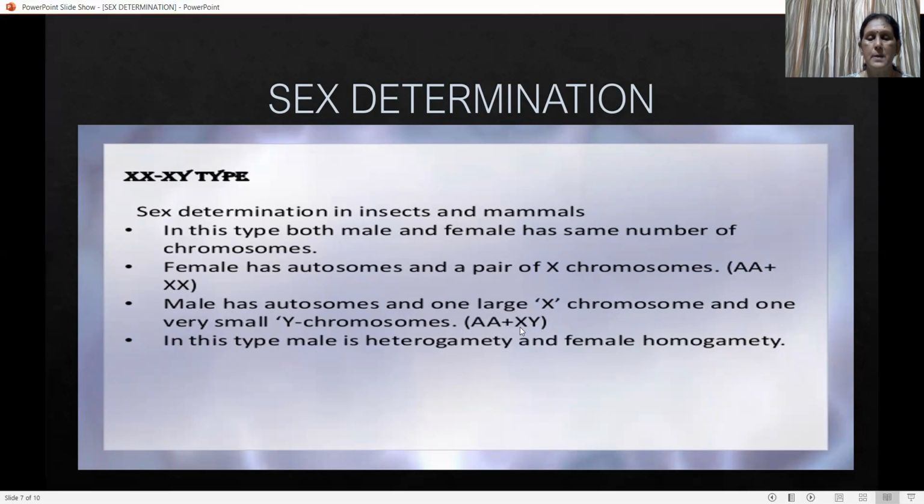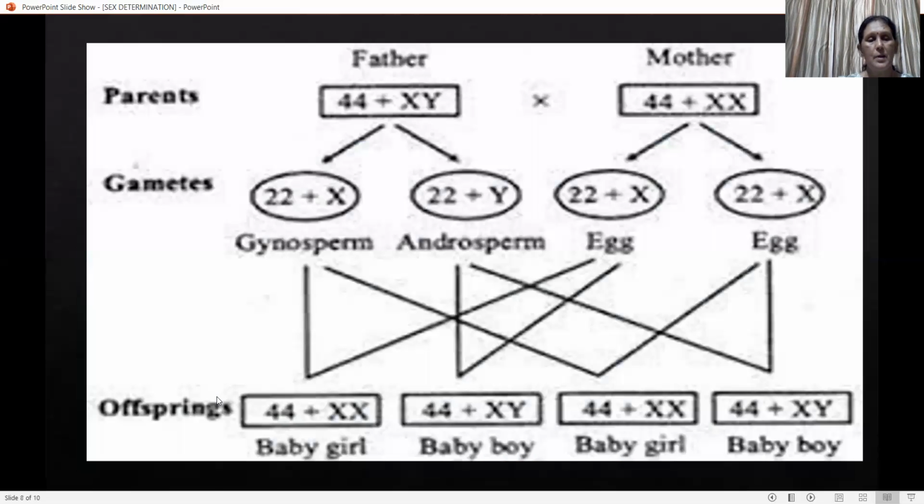Heterozygous means 50% male gametes are with X chromosome, 50% with Y chromosome during gametogenesis or spermatogenesis. But in case of female, during oogenesis or egg formation, all of the eggs are with X chromosome. So here is the Punnett square chart.